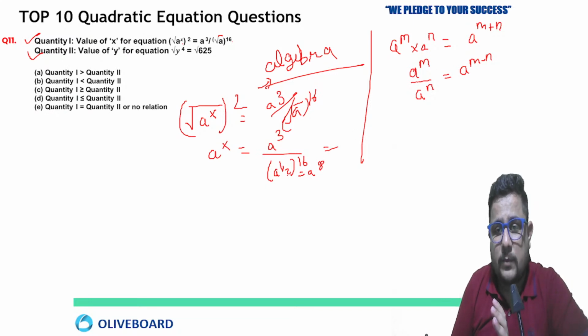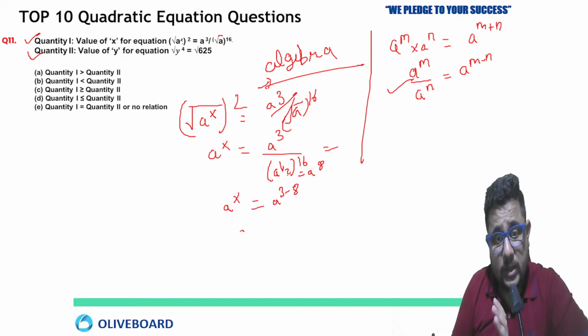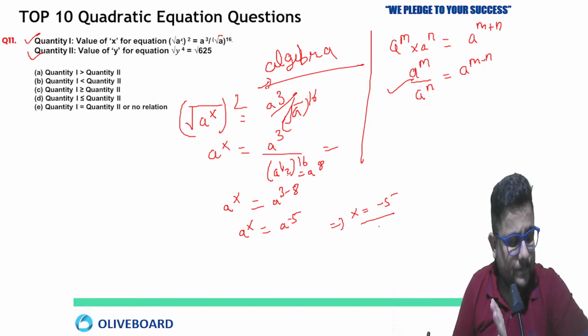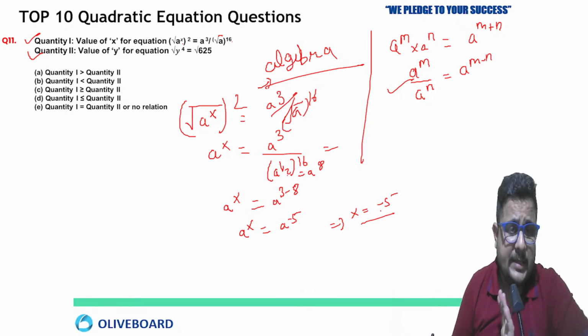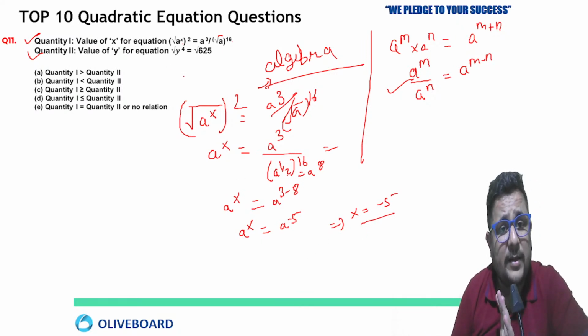So when you use this formula, you will get a to the power 3 minus 8, a to the power x. Now a to the power x equals a to the power minus 5. So x is equal to what? Minus 5. Clear? Minus 5. Are you getting my point, everyone? Clear to all of you?